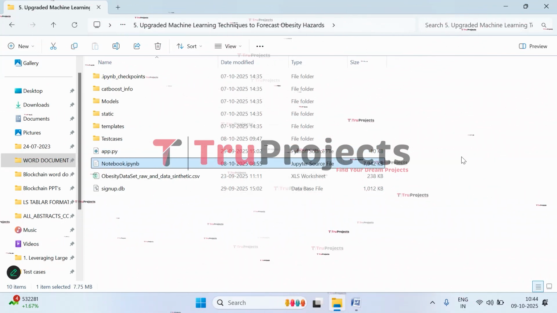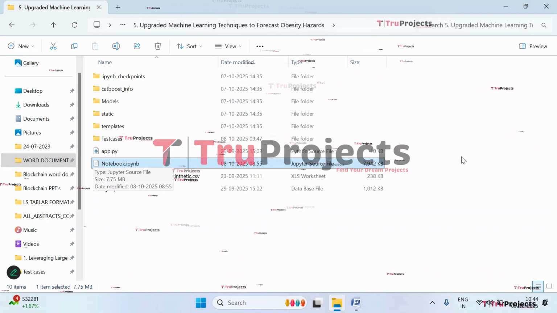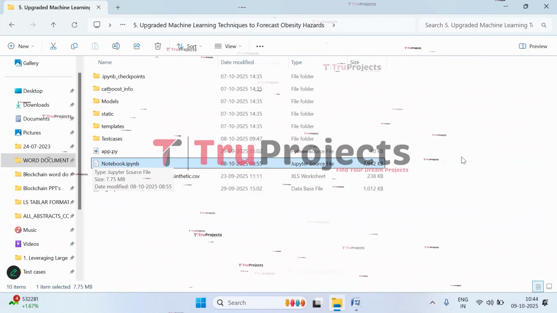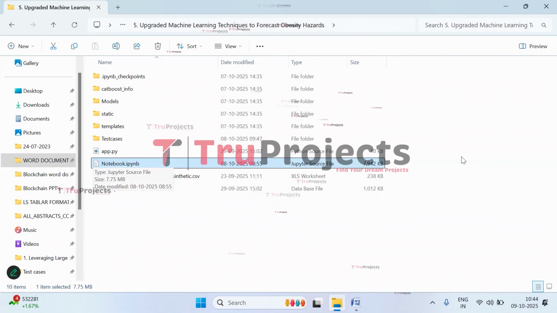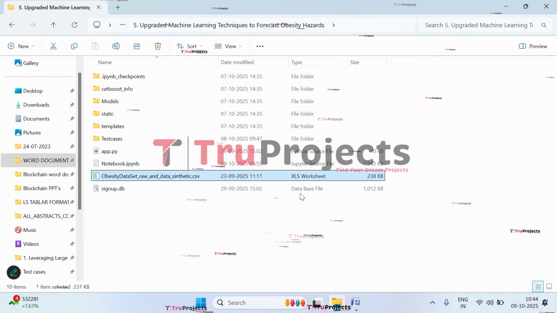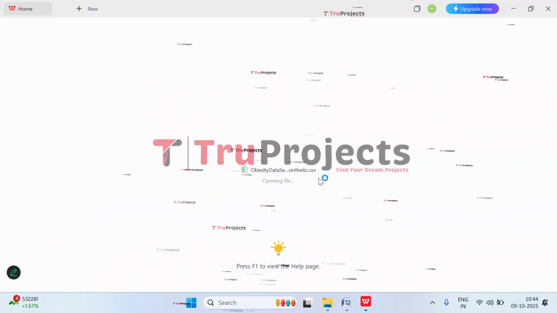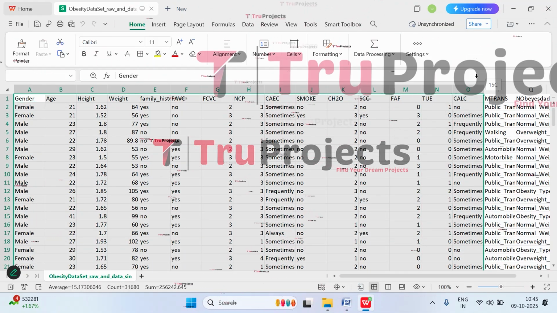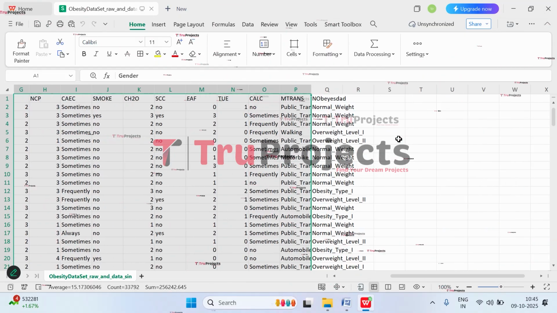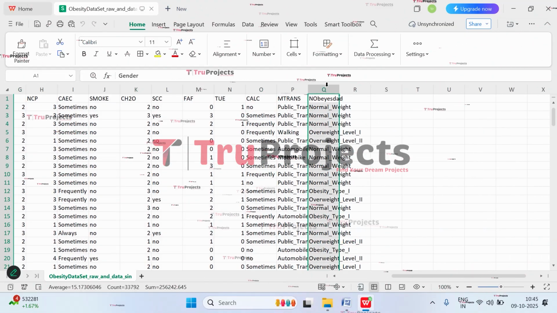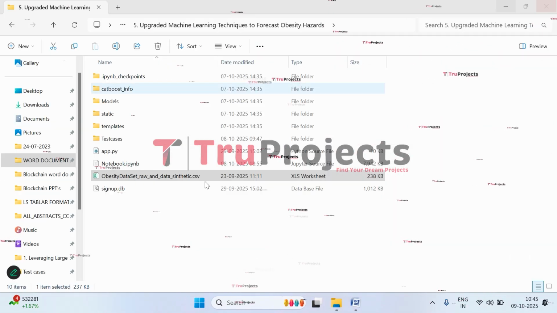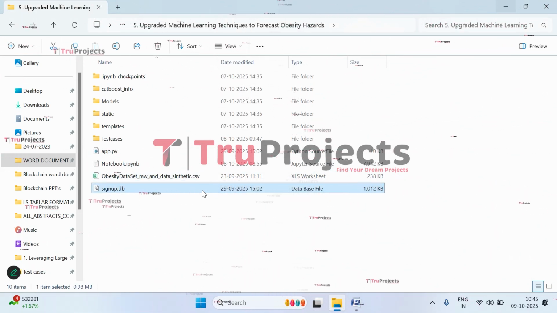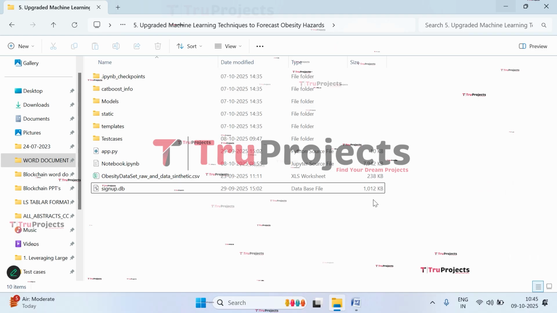And here we have the Jupyter Notebook file, which contains a combination of code, graphs, and outputs all in one place, and it allows users to write and execute code in individual cells, making it a popular choice for data science. And here we have the dataset that we have used in this project. Let's open it. So this is the dataset used in this project, and here we have multiple parameters. So based on these parameters only, we will be training the model to predict obesity. So now close this. And this is the signup.db file. This file is the database file which is used to store the user information. And this is all about the code folder.